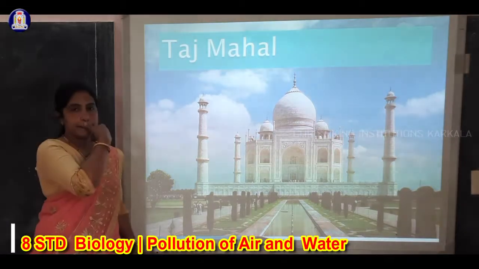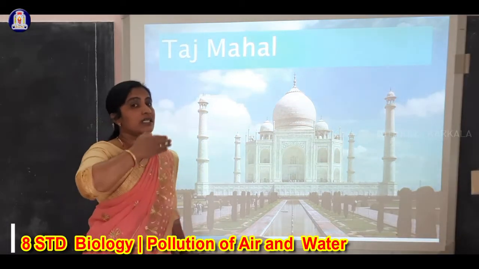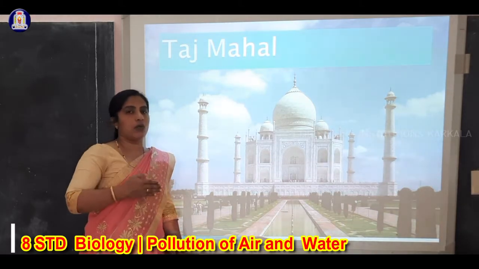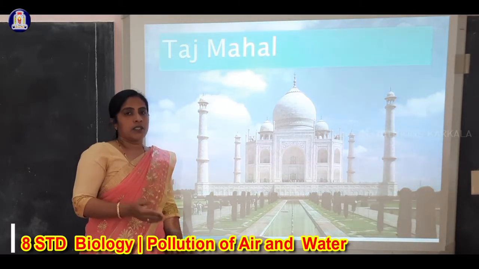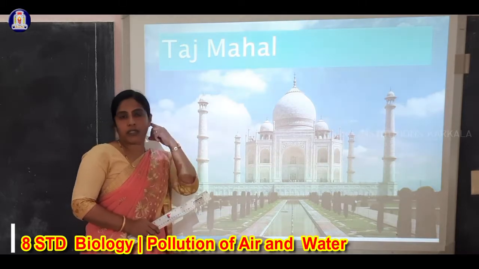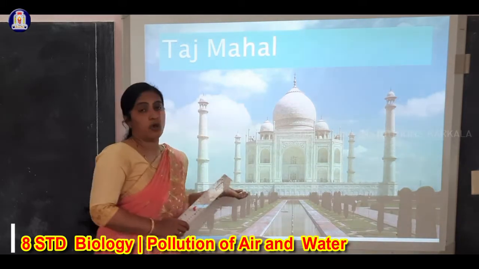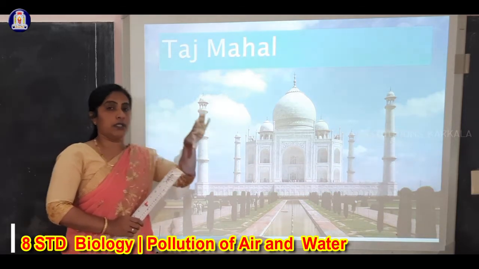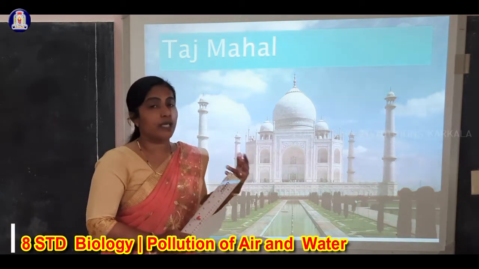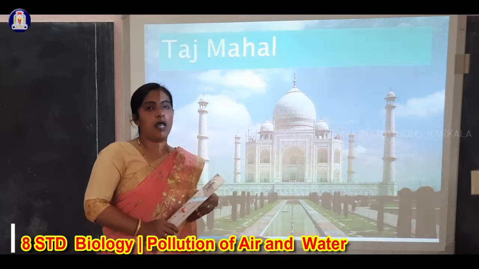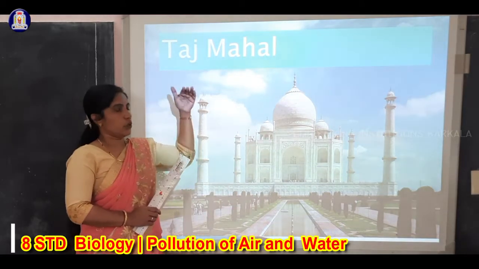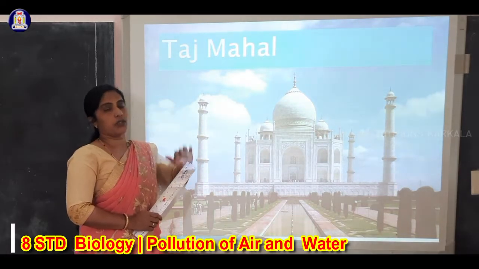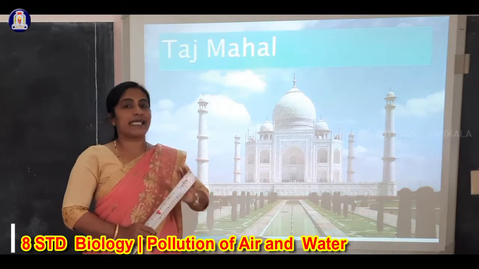Next one. If temperature is raised, in your textbook there are two terms given: greenhouse effect and global warming. When carbon dioxide, nitrogen dioxide and nitrous oxide combine with water in the atmosphere, they convert into sulfuric acid and also nitric acid. This combines with water and falls to the earth's surface in the form of rain, which is nothing but acid rain.